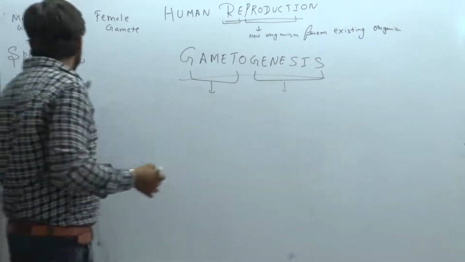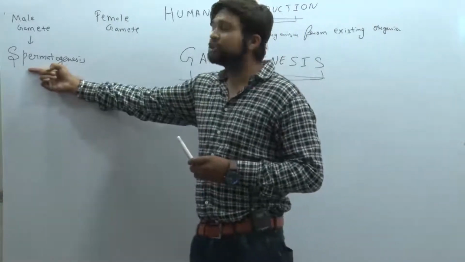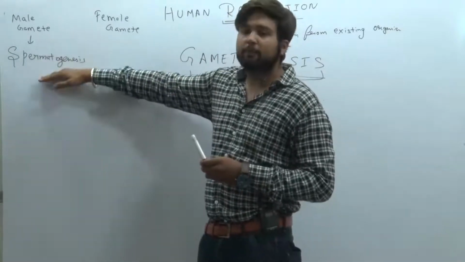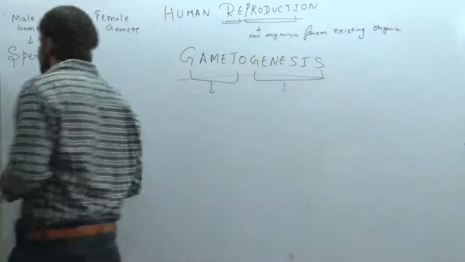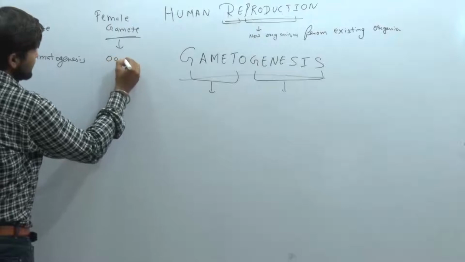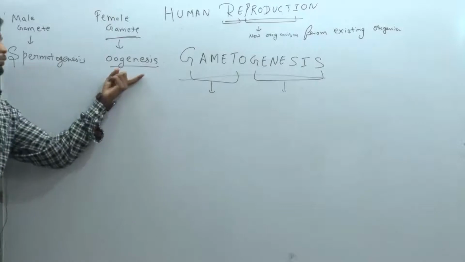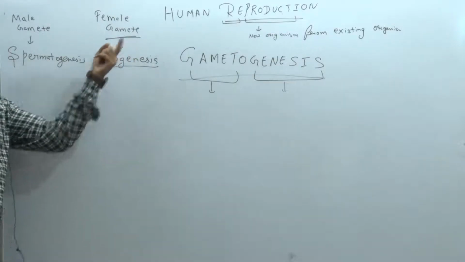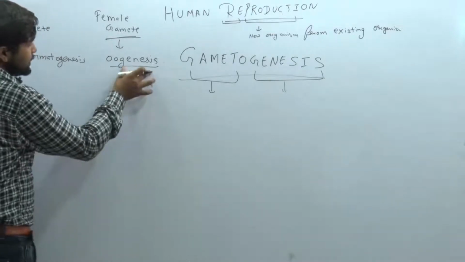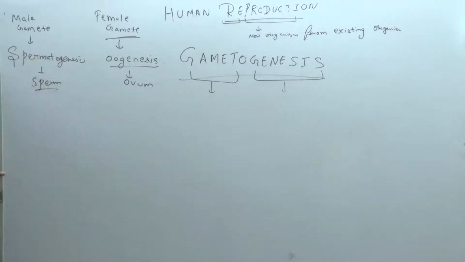Clear? So if you want a definition of spermatogenesis, you can say it is the formation of male gamete, or the process by which the male gamete is formed is known as spermatogenesis. Clear? Next, female gamete. Process of formation of female gamete is known as oogenesis. So oogenesis is formation of female gamete, and here the female gamete is ovum. So formation of ovum is known as oogenesis. Formation of sperm is known as spermatogenesis.